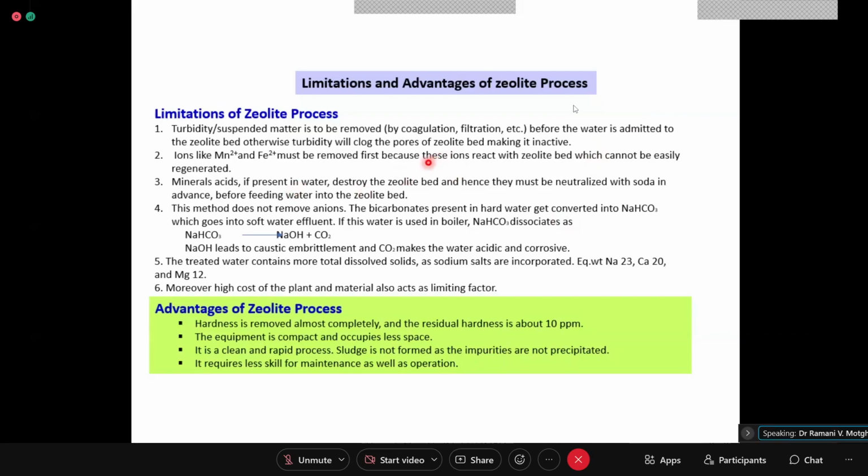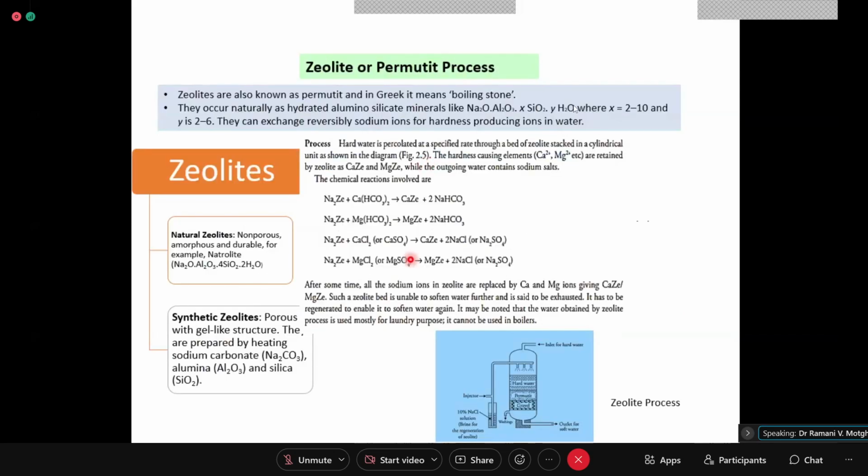What must be the limitation of this zeolite process? Can anyone tell me? What do you think is the drawback of this process? Very costly. Okay, costly. And as we go further, the softness reduces and hardness increases, because if it is exhausted, then water will not be softened at all.